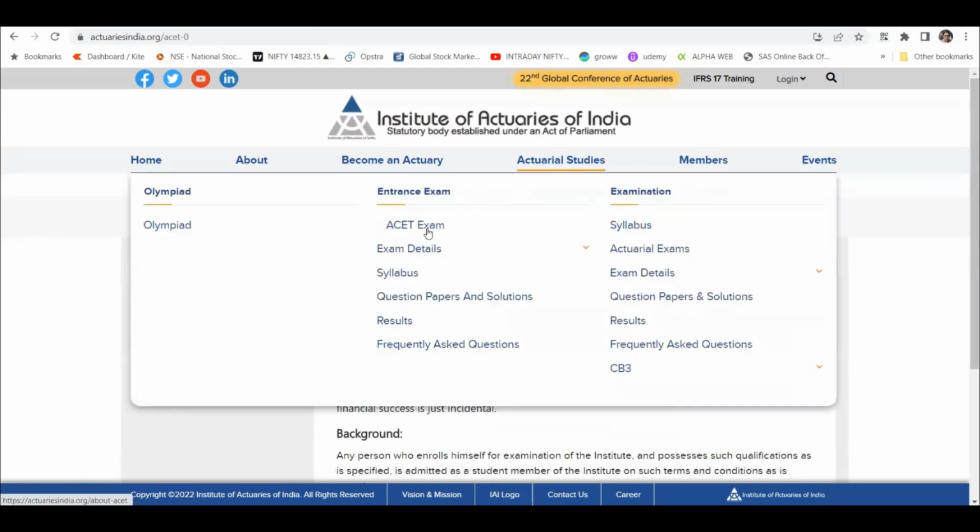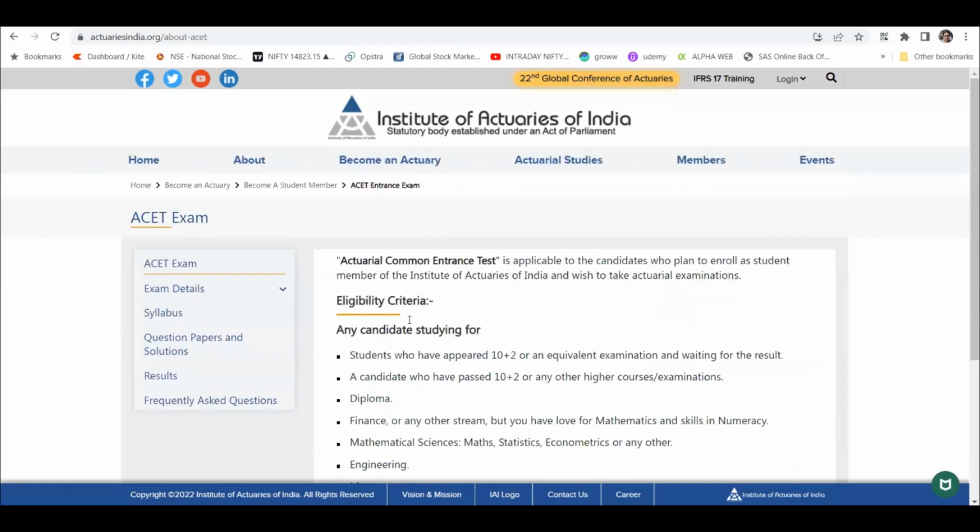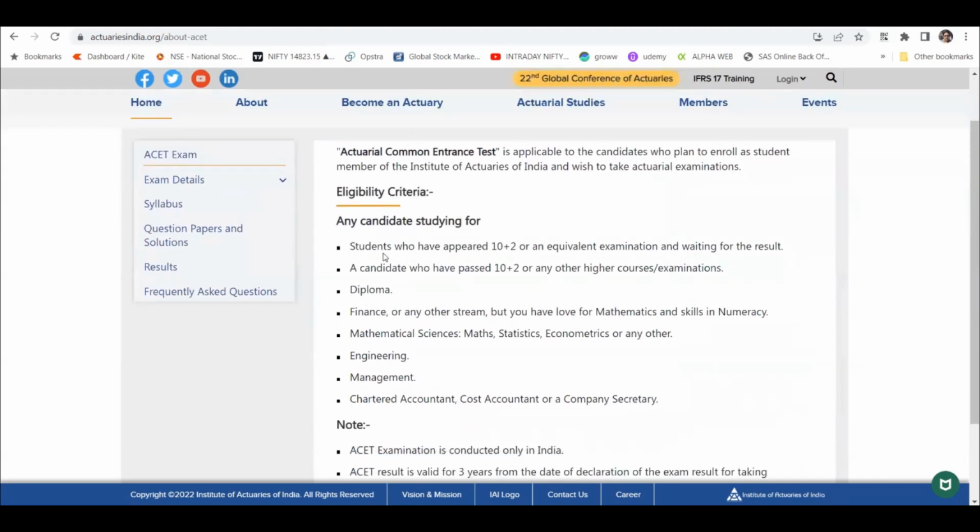Now, coming to the ACET exam details, what is the eligibility criteria? Students who have passed 10 plus 2. So obviously, the class 12 result has to be out, or you are waiting for that. Or a student who has passed 10 plus 2 or any other higher courses. So you need not be a graduate, but in order to get a job, you have to be a graduate. And you can start your career or writing the exam when you are not a graduate, but I